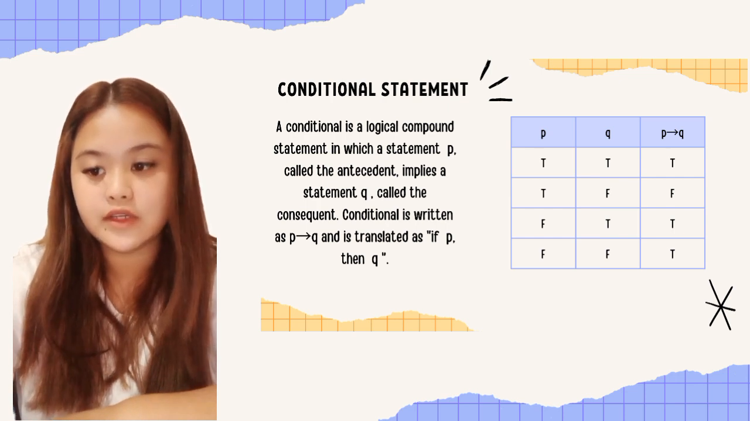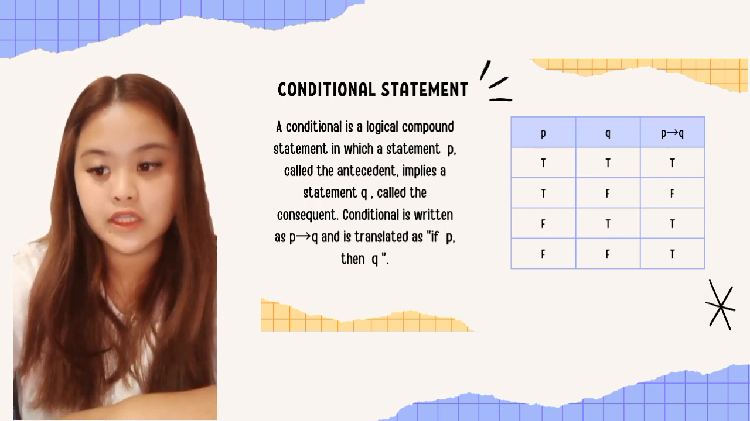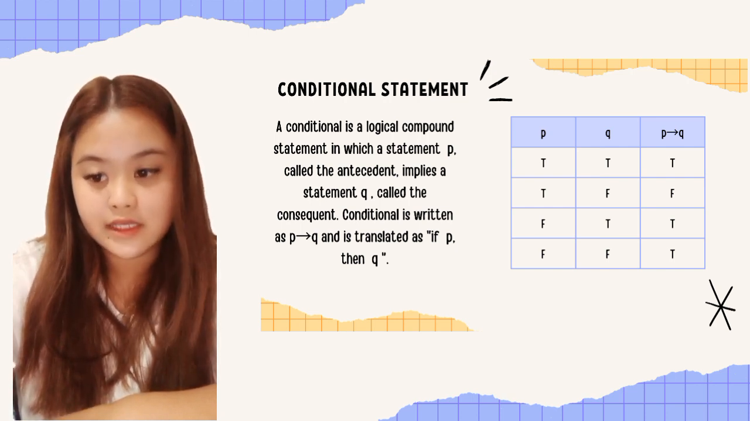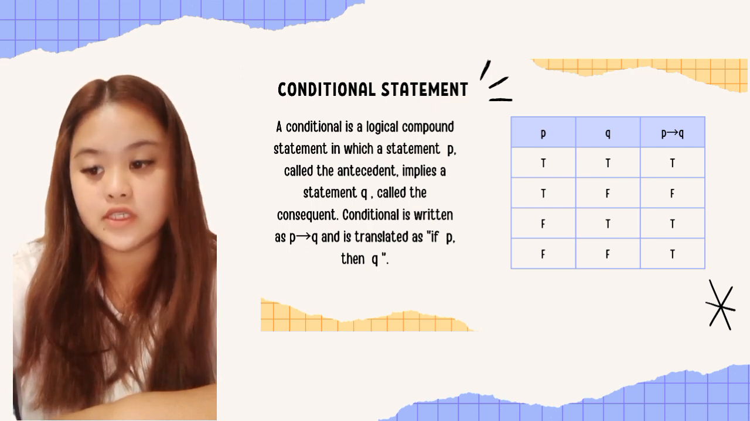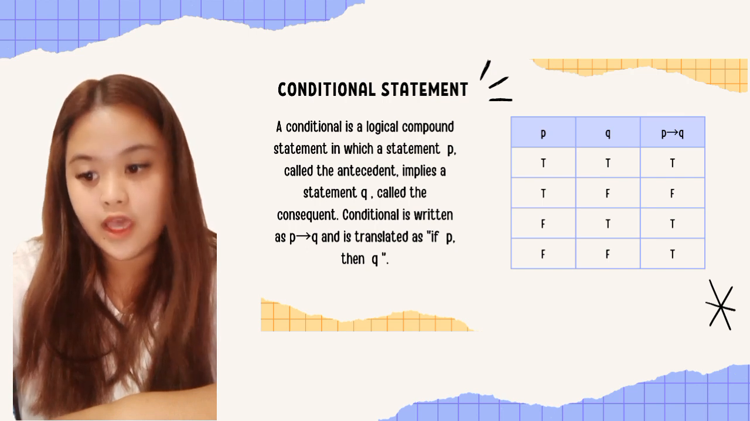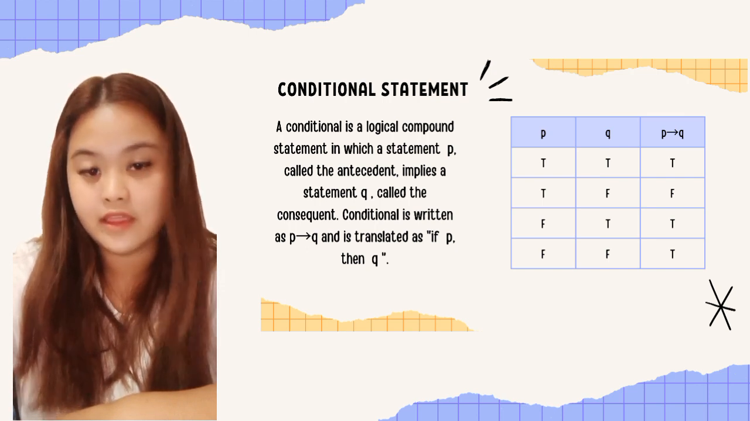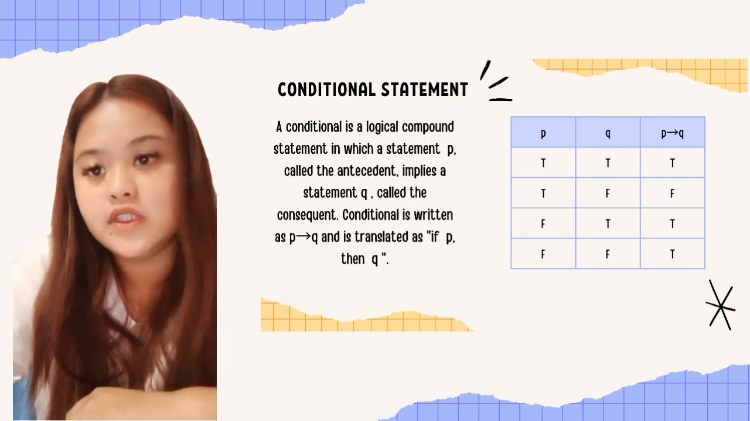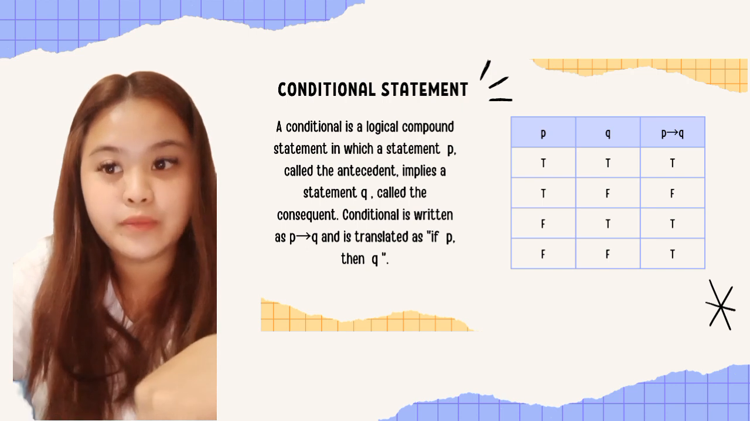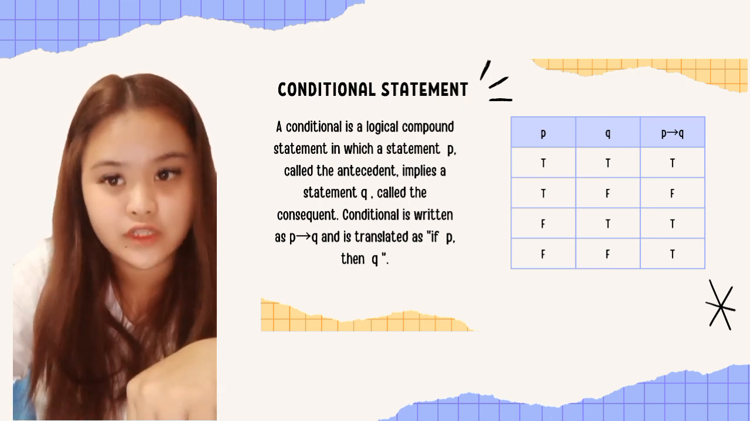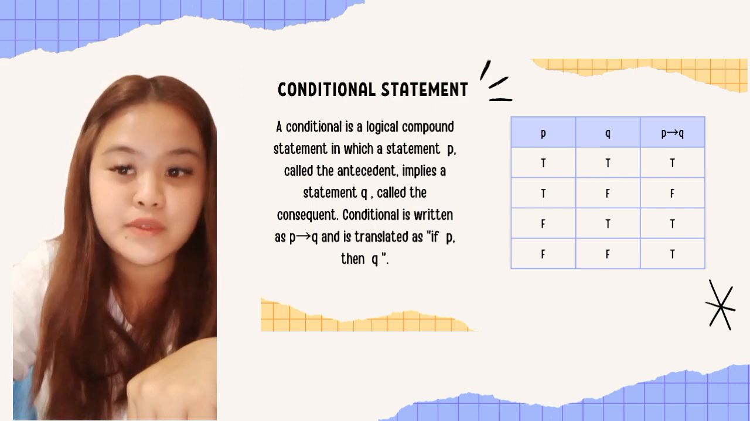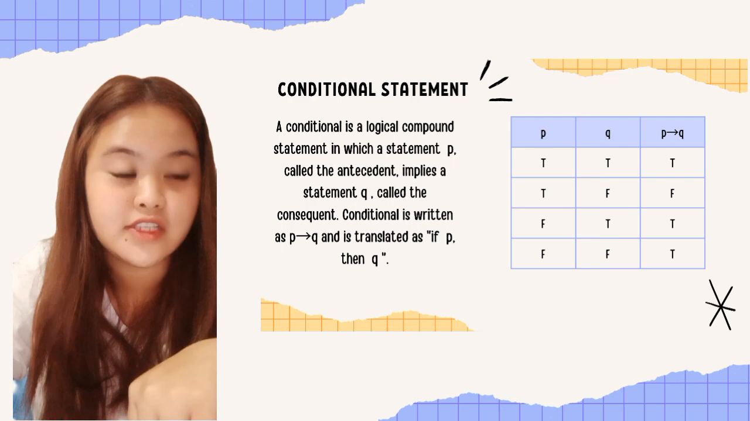Conditional statement. A conditional is a logic compound statement in which a statement P, called the antecedent, implies a statement Q, called the consequent. Conditional is written as P arrow Q and is translated as if P then Q. So dito, as you noticed in the table, ang only false lang dito ay yung may combination na true and false. Dahil if P is true and Q is false, then ang conditional proposition is false. Then the rest is true.